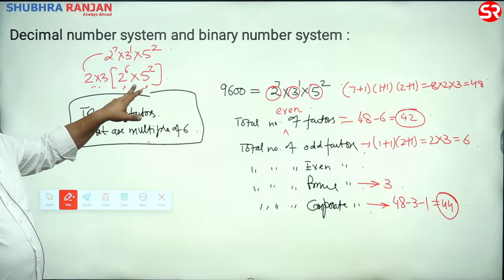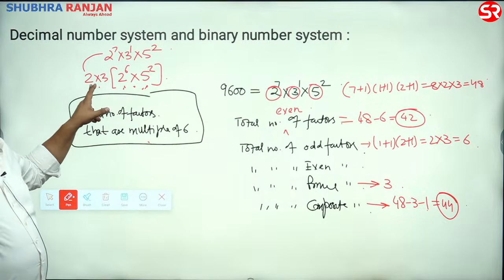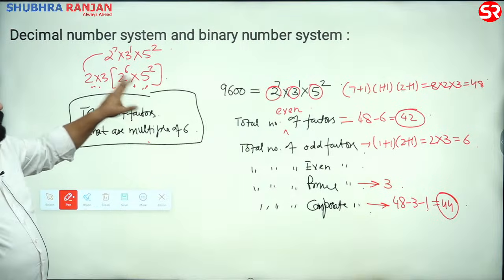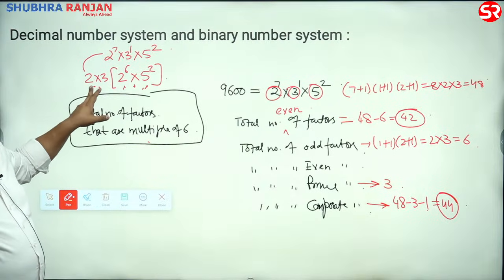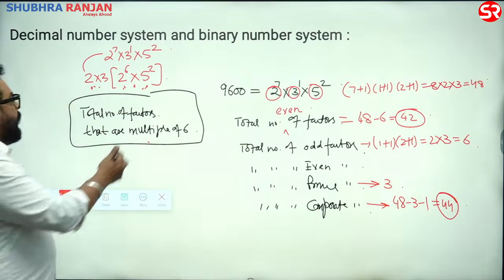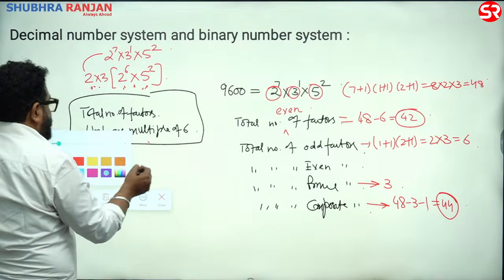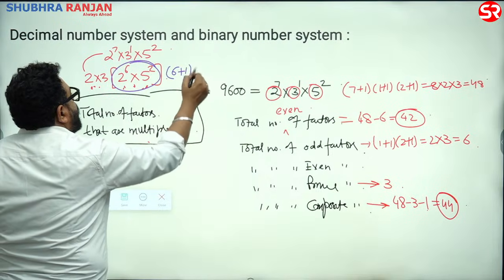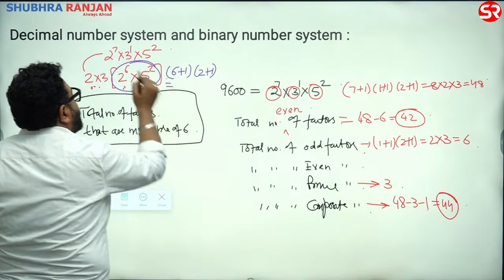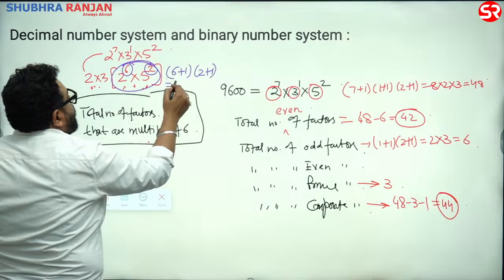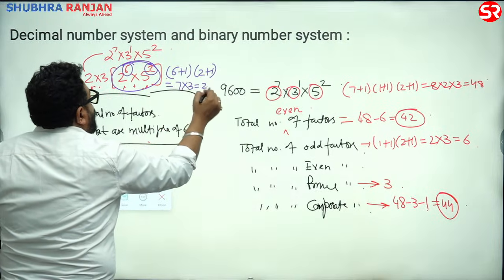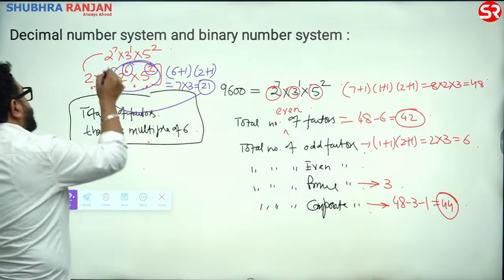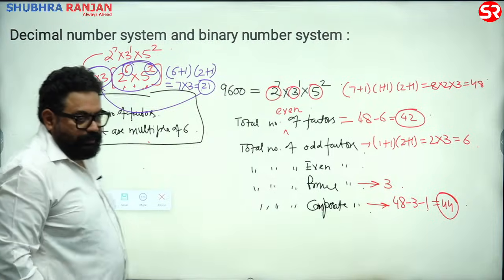suppose you say 1 is a factor, so when it comes outside, 6 is a factor. You say, sir, 2 is a factor over here, 2 into 6 is 12 is a factor. So you take 6 common. Now kindly find factors of this number. How many will it be? 6 plus 1, 2 plus 1, isn't it? Power 1, power 1, 7 into 3, 21 factors that are multiple of 6.